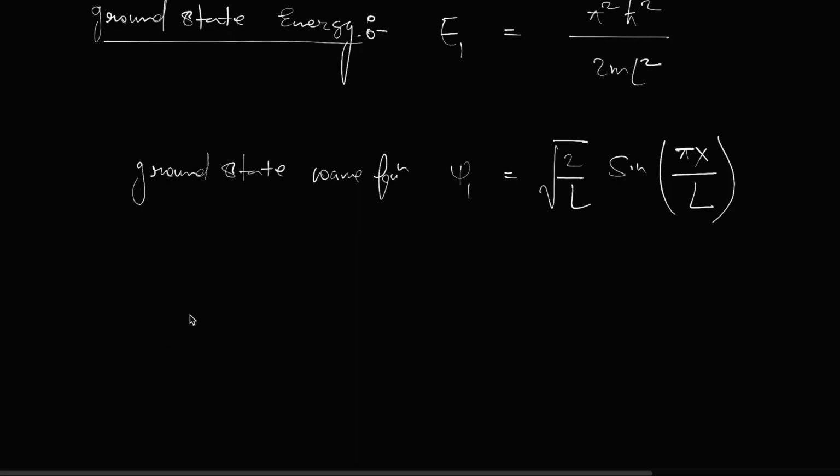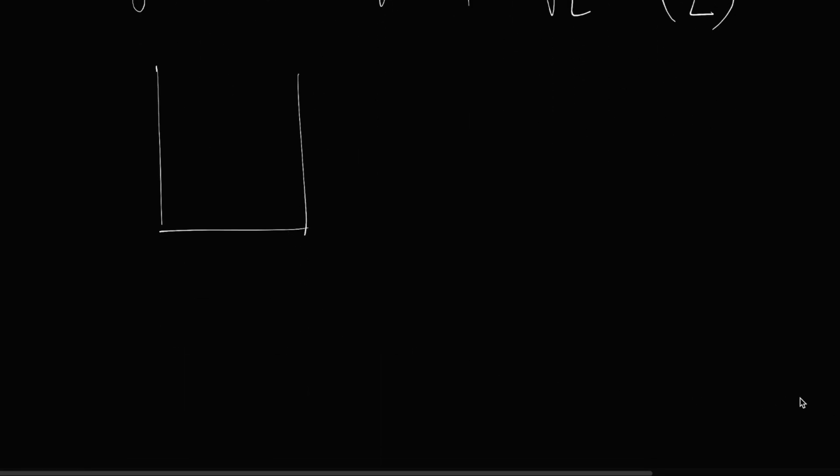Now if you want to draw this ground state wave function, how would we draw? This is the infinite potential. It becomes like this if you draw it.